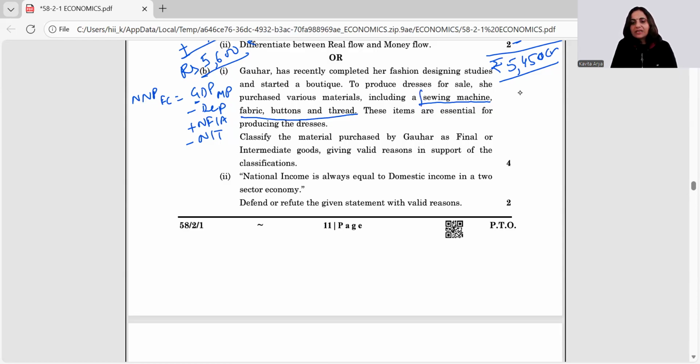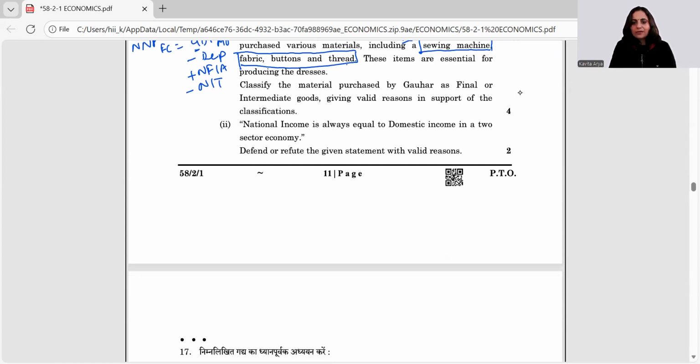See, sewing machine is the investment for the organization. It becomes final good. And because fabric, buttons, and threads would be required to make the final product, that is the dress, right? So these are intermediate, right? Giving valid support, you can just give that explanation.